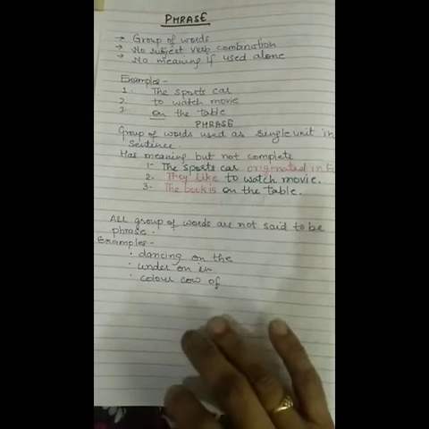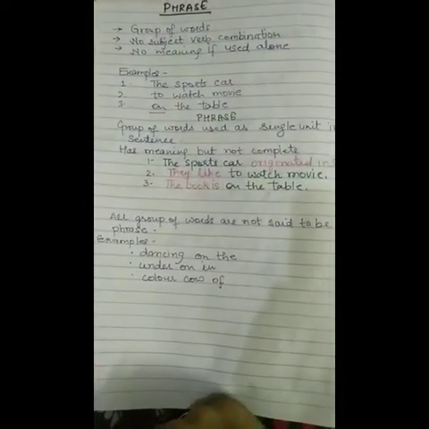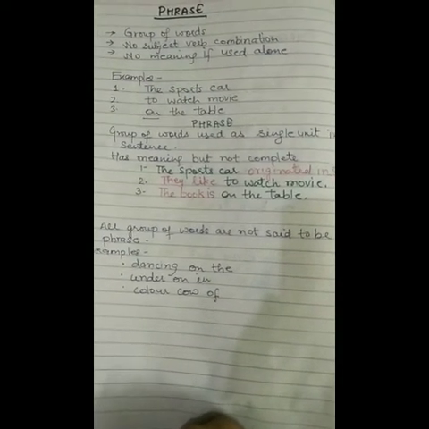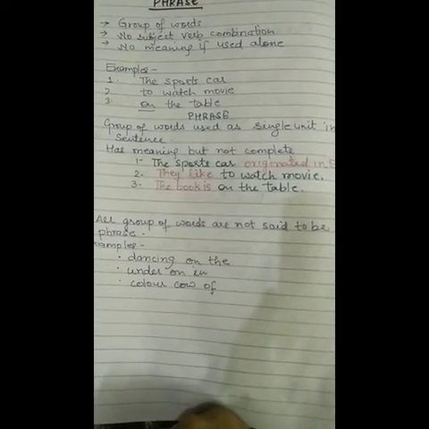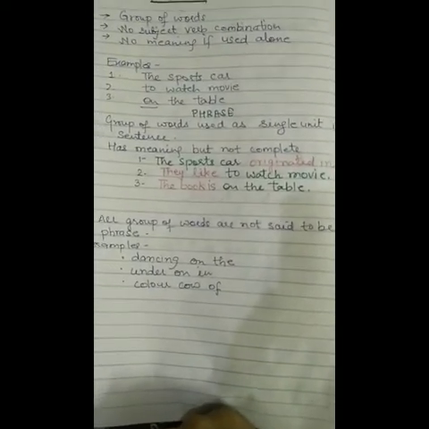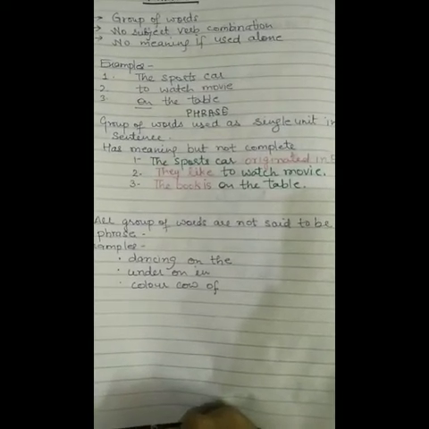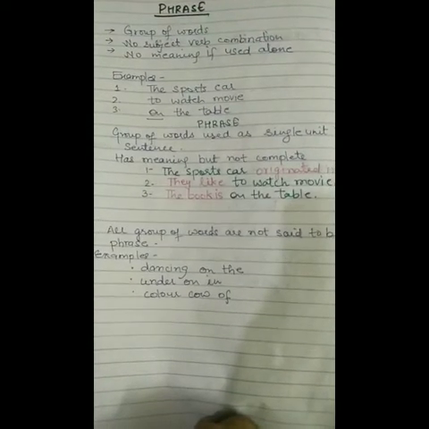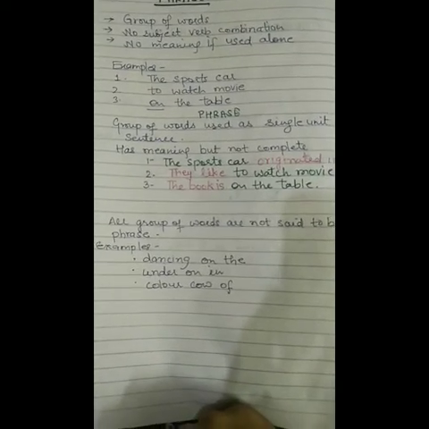Let's explain something more about phrases. A phrase is a group of words which has no subject-verb combination and no meaning if used alone. Clear? Now, see the example. "The sports car." It is a group of words. It has meaning, but not complete meaning. "To watch movie." It is a group of words, so it is a phrase, but it has no complete meaning. "On the table." It has meaning, but not the complete meaning.